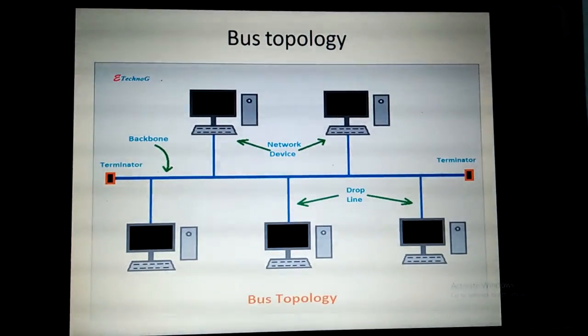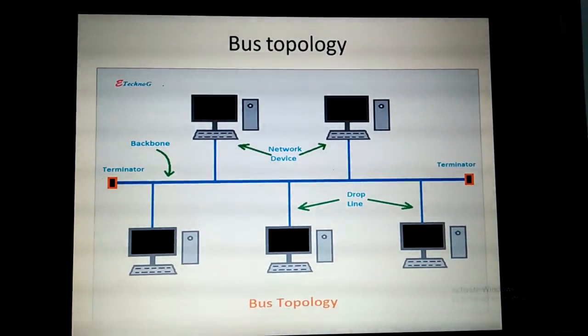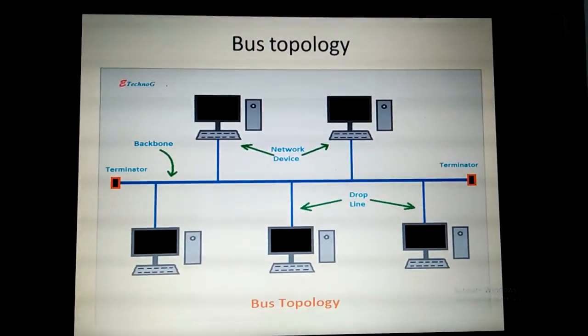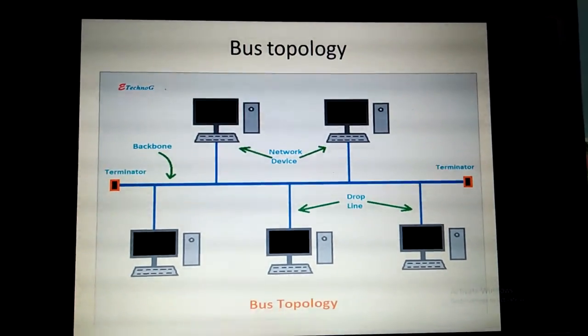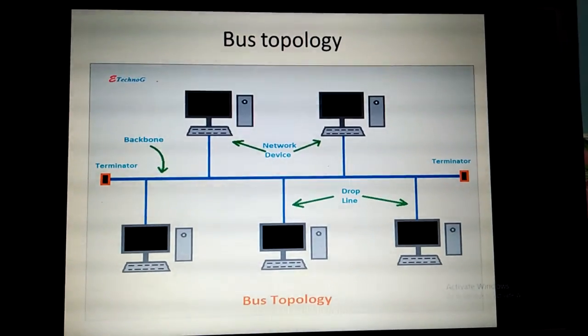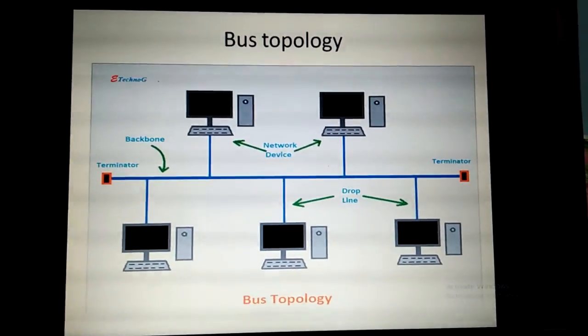This is the next diagram for bus topology. Here a central common cable is used as a backbone. On two sides we have a terminator, and drop lines are used to receive or transfer the data among each other. Around five networking devices are connected to the common cable. This is also another diagram for